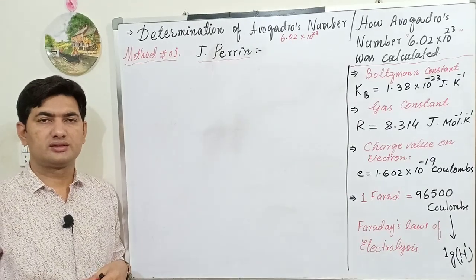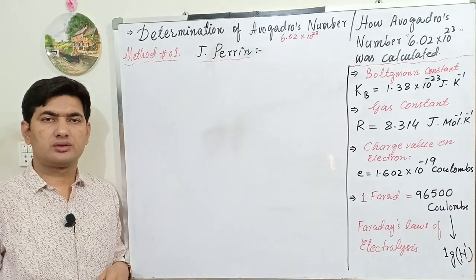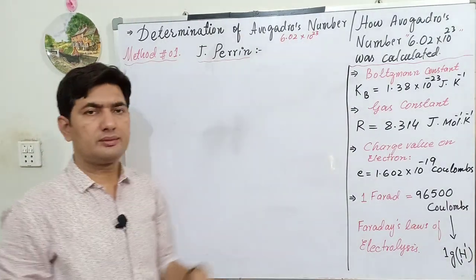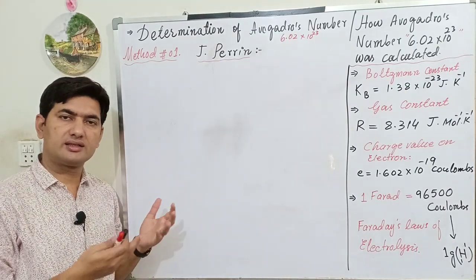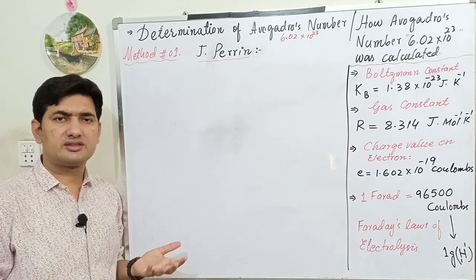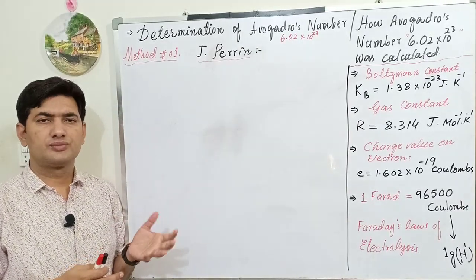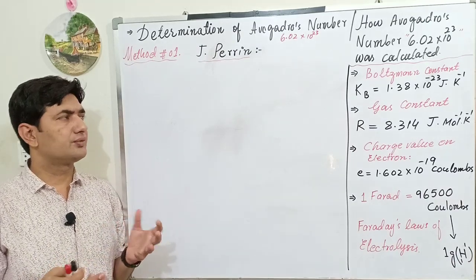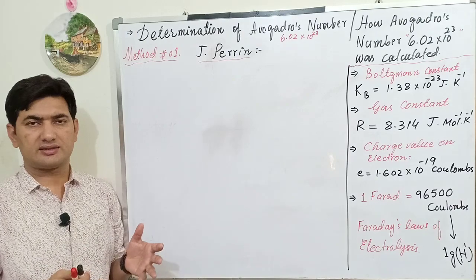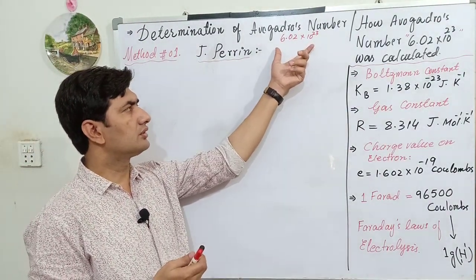Hello dear students, today our lecture is about the calculation of Avogadro number. This value, 6.02 × 10^23, how did we calculate it with the help of experiments? On the theoretical basis, Amedeo Avogadro of Italy introduced that if we take 1 mole of a gas, it should contain a fixed number of particles. That number is 6.02 × 10^23.